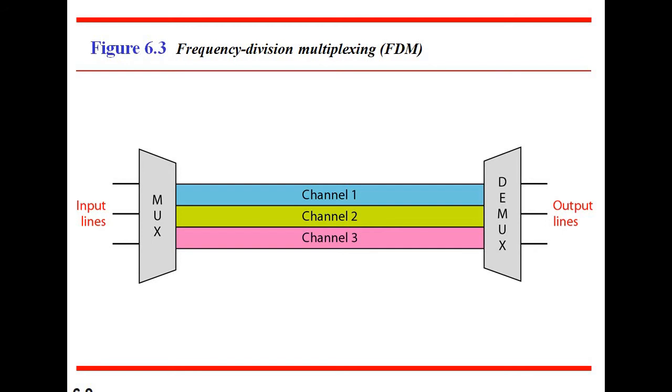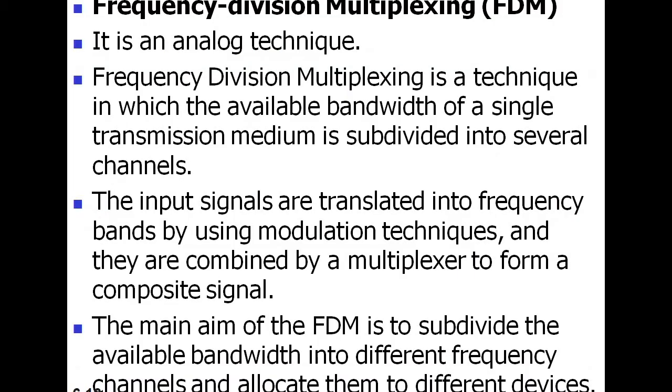Carrier frequencies are separated by sufficient bandwidth to the modulated signal. So let me go to the notes. This is frequency division multiplexing.